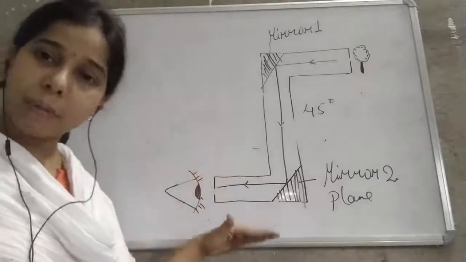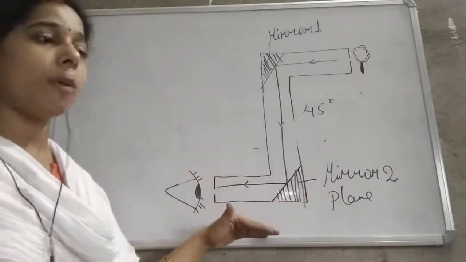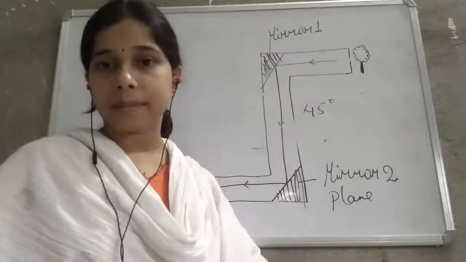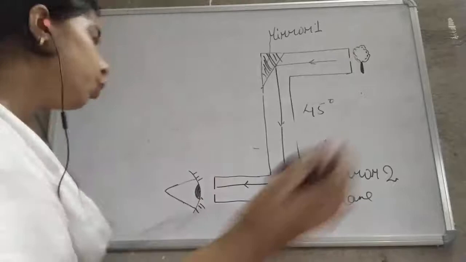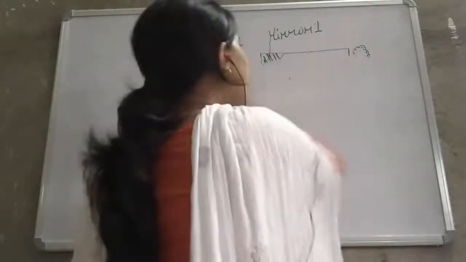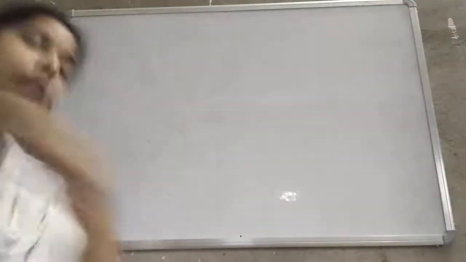Okay, so with the help of the periscope, by the principle of the reflection of light, we can see objects kept at a high level or behind walls. Now we will see the uses of this periscope. A lot of uses are there, students. The first use is we can see the object which is present at the other side of the wall.